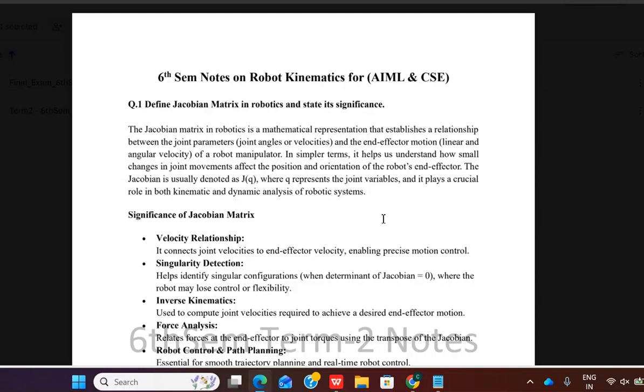Never understood the mathematical square. In simple terms, the same understanding was larger. Changes in the joint variables affect the position and orientation of the robot.